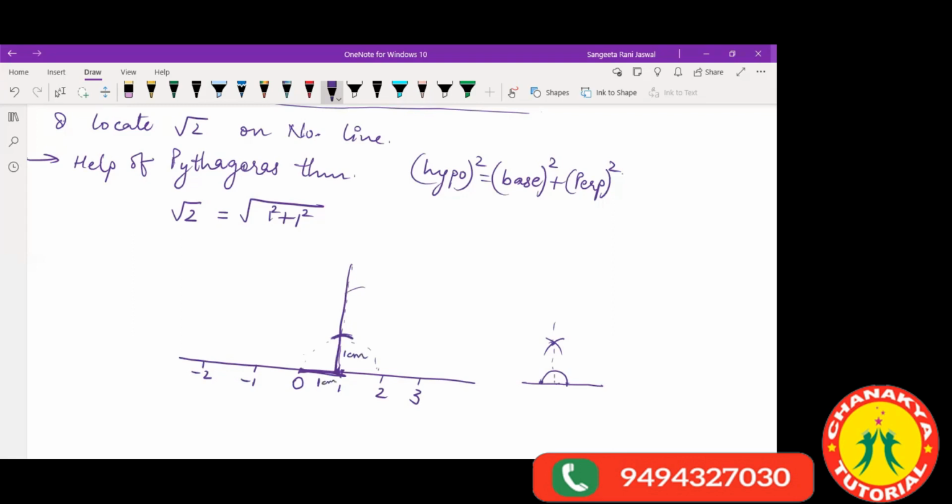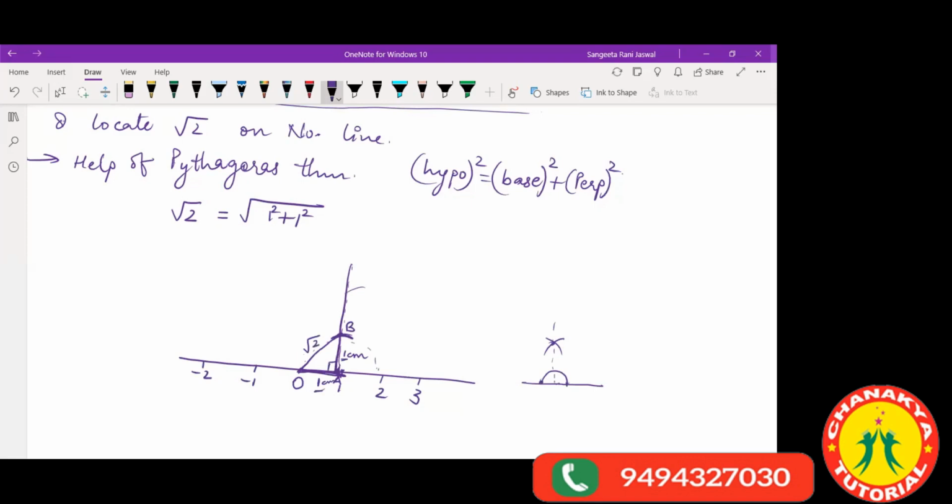Now, this point I have got, please pay attention, don't write anything. Now you join this point with this intersected point. I name this point A. Let's call this point B. Now OAB is a right angle triangle. Here the base is 1 centimeter, your height is 1 centimeter, and the hypotenuse that you're getting is root over 2.